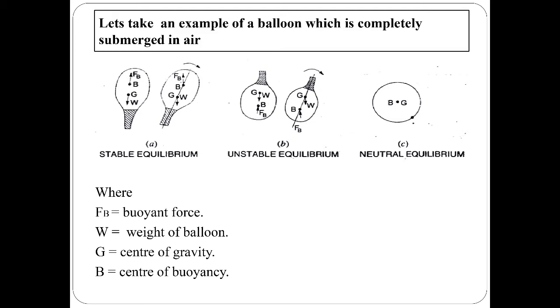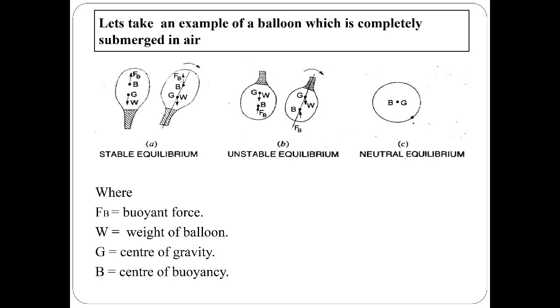Means we apply a clockwise couple and the restoring couple is generated anti-clockwise. Means the body regains the initial position. Such a condition is called stable equilibrium. Means whenever B lies above the G, the submerged body is in the state of stable equilibrium.